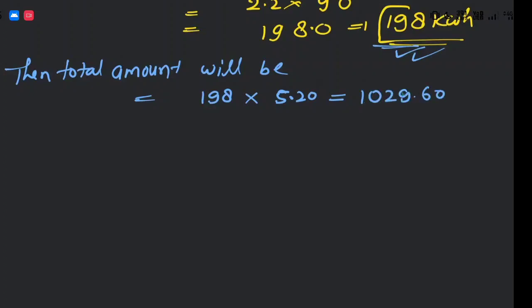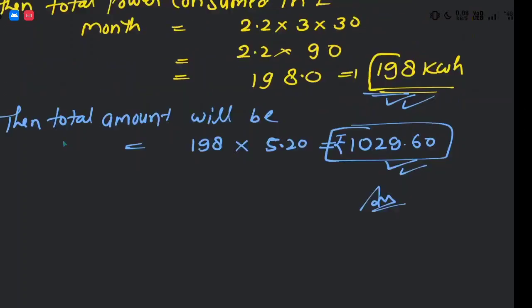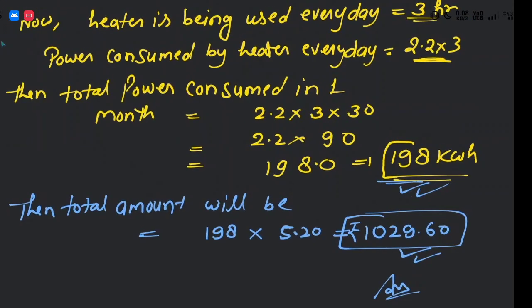So the answer will be 1029.60 rupees. So the total cost is 1029 rupees 60 paise. Is it clear or not? Tell me. Yes sir, clear.